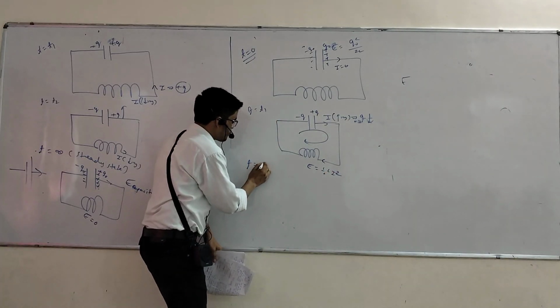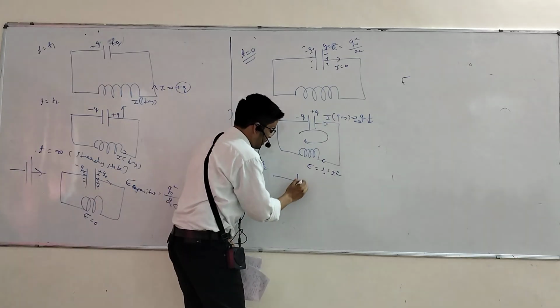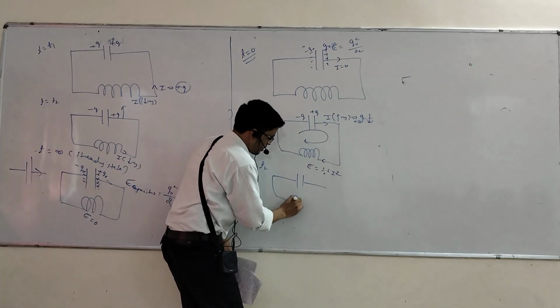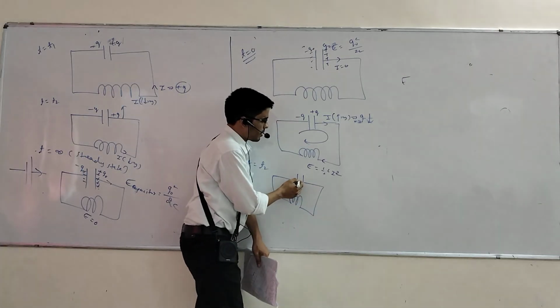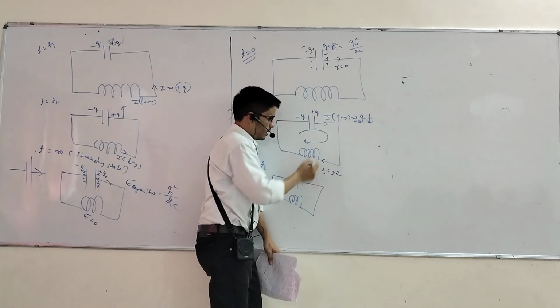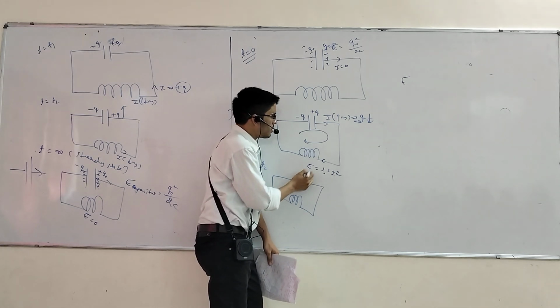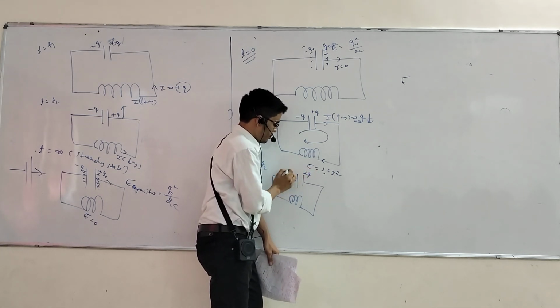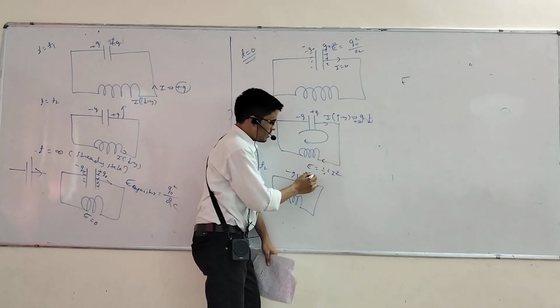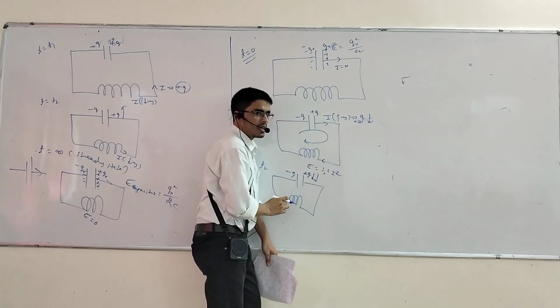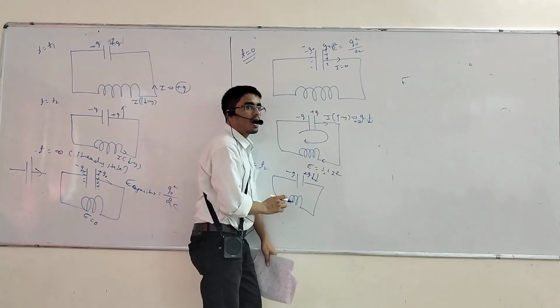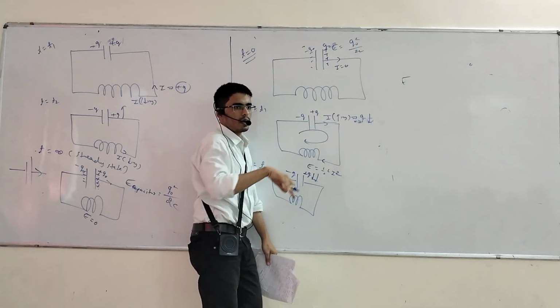After t equals to suppose t2, still in this case that is the inductor. Here is plus Q charge. Is it more than plus Q or less than plus Q? Less than. Q and minus Q are random charge, which is actually decreasing now. Same as case 1, but with current clockwise and anti-clockwise.